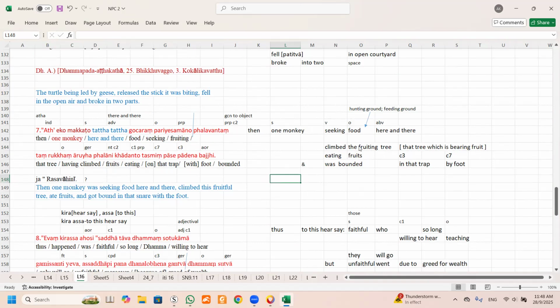Whichever way you want to do it, "the fruiting tree" doesn't sound good in English. The tree which is bearing fruit is the more correct one. So now you know this one should be food rather than hunting ground. This is food because the fruit is their food. So this is justified here. The only choice in how you translate this depends on how you come up with an idea.